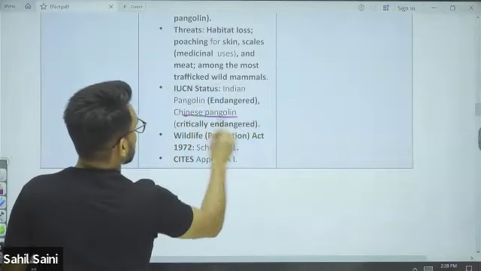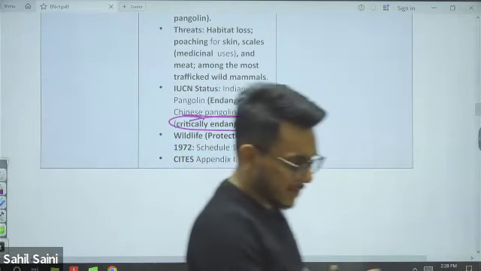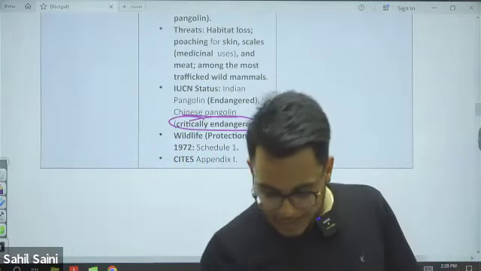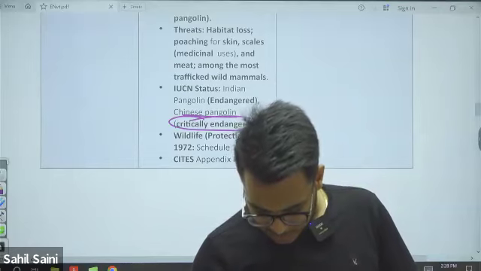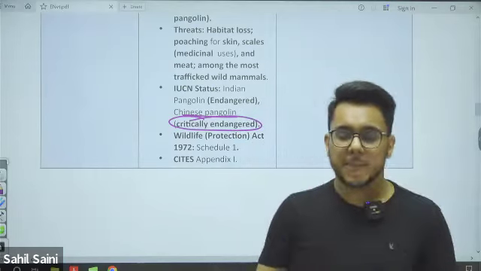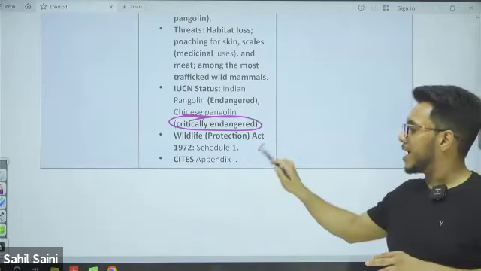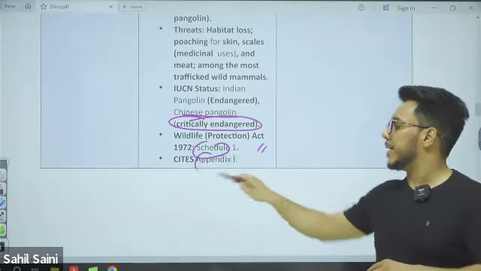Chinese pangolin status is critically endangered. Indian pangolin status is endangered. Wildlife Protection Act Schedule 1, CITES Appendix 1.